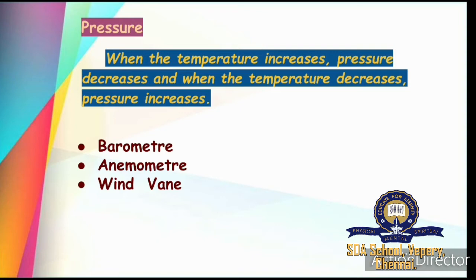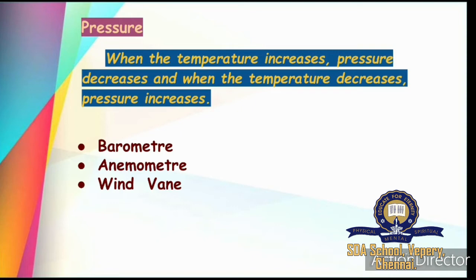Okay, then we studied about composition of air. So in air, oxygen is 21%, nitrogen is 78%, and other gases are 1%. Then we studied about atmospheric layers. There are 5 atmospheric layers: troposphere, stratosphere, mesosphere, thermosphere and exosphere. In the troposphere only, all the weather changes occur.